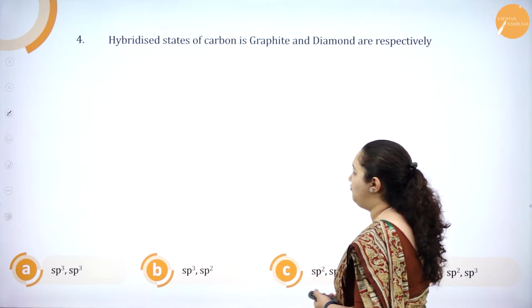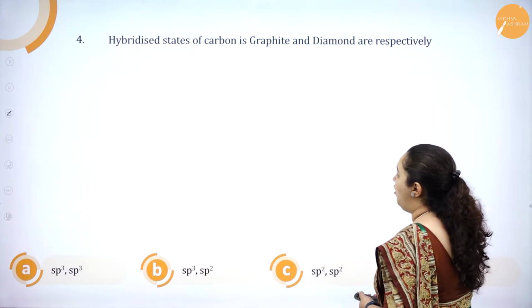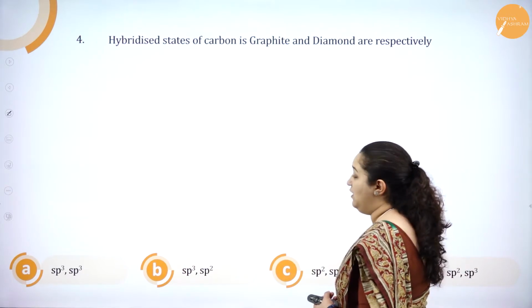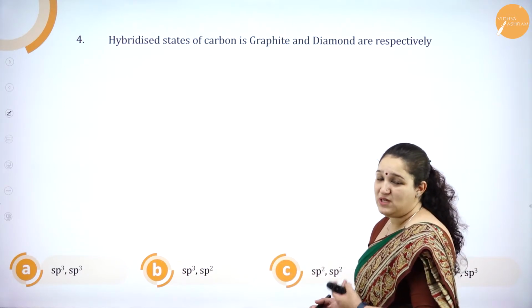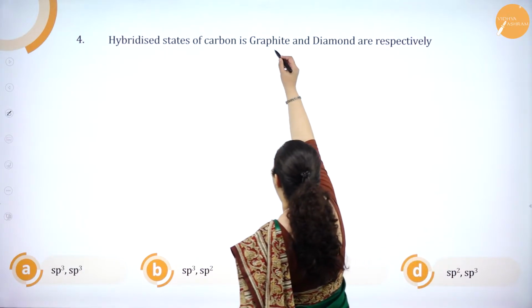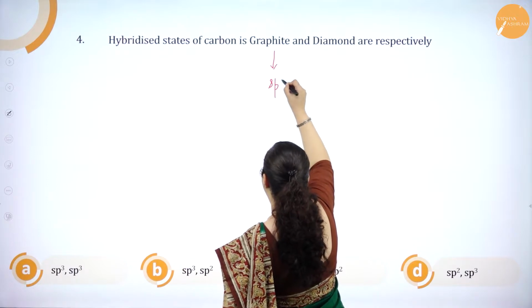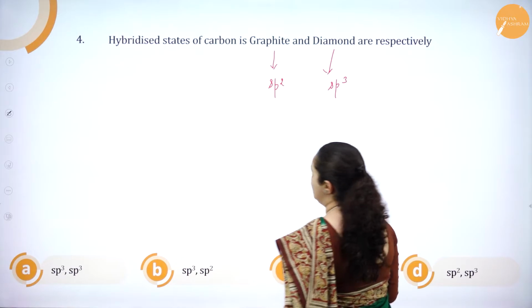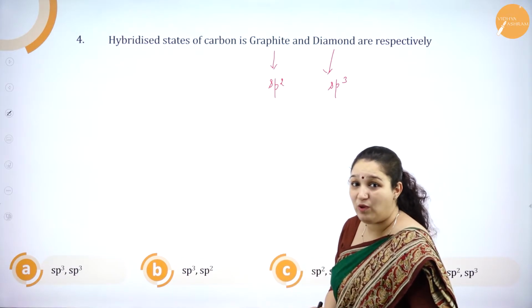Question number 4. Hybridized state of carbon in graphite and diamond are respectively. So before I even see the options, I can tell the answer very easily. In graphite, the carbon is sp2 hybridized, and in diamond, it is sp3 hybridized. This is something which you need to know, isn't it?